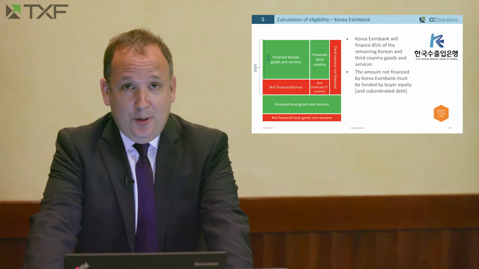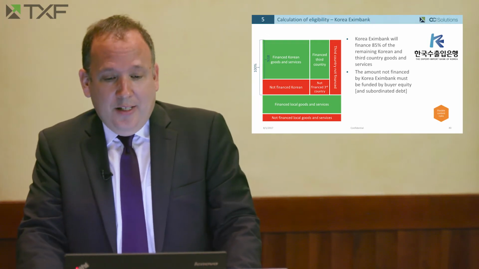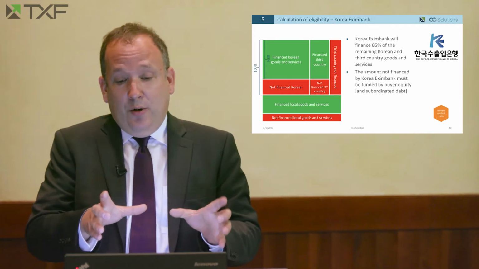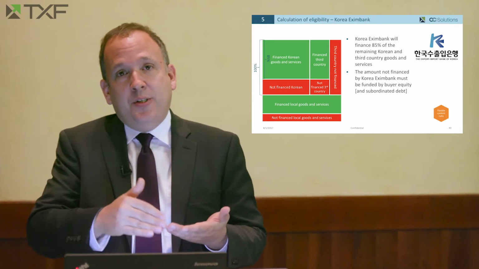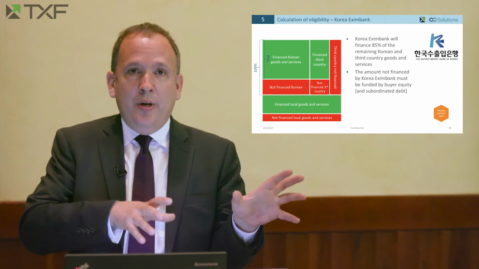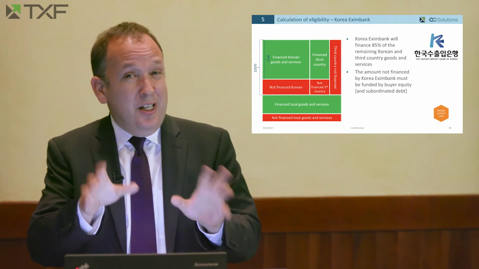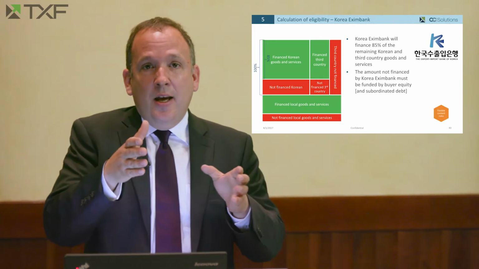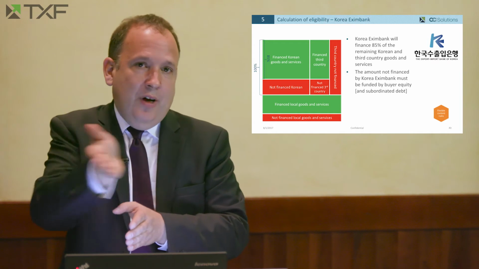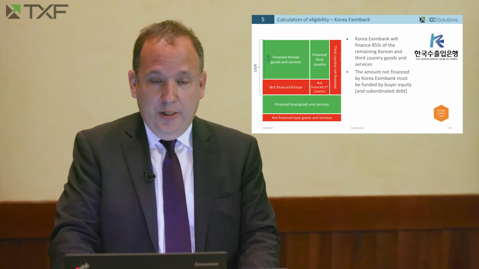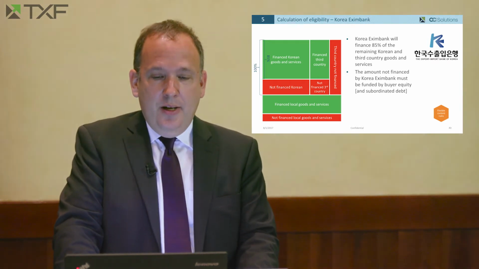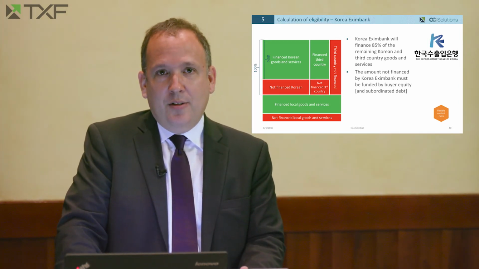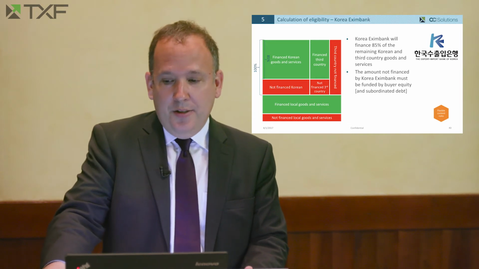The final step in ascertaining the Korea Exim Bank eligibility for this supply contract is that Korea Exim Bank will finance 85% of the eligible Korean and foreign content. The eligible Korean and foreign content is 100% of the Korean content, plus up to 25% of the Korean content that is foreign content. The sum of this and the local content is the eligible amount financeable by the ECA.